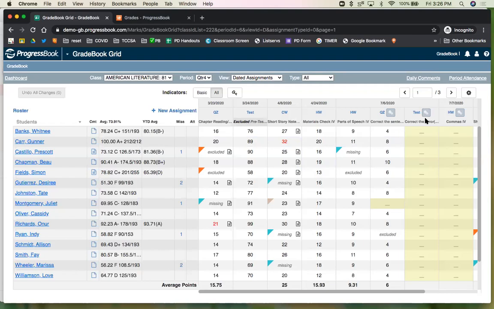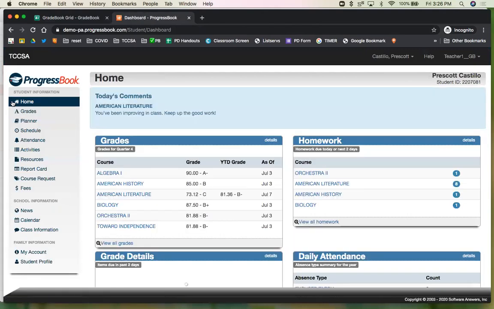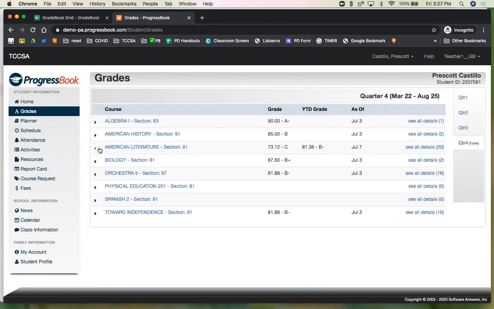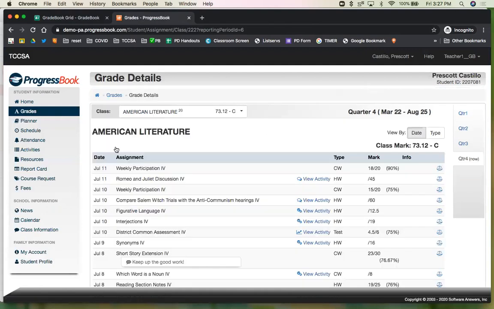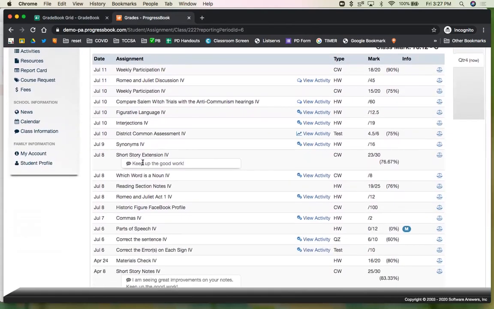So how does a parent and a student see those? Well, I'm going back to parent access, and I'll just reset this so it would look the same. We're at the home. They would go to their grades. They would enter into that class. So I'd click the actual class title because that lets me see all the details. And here's each and every assignment.